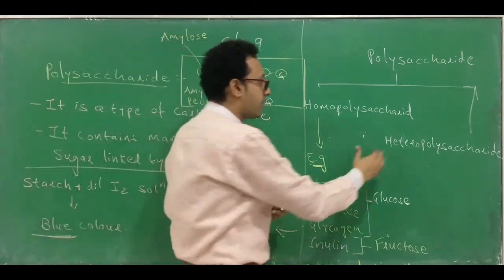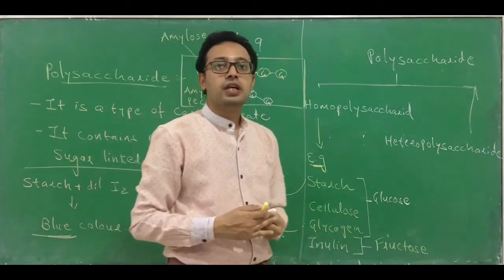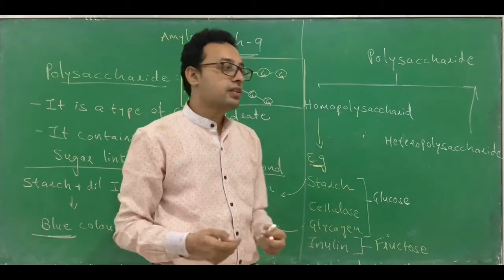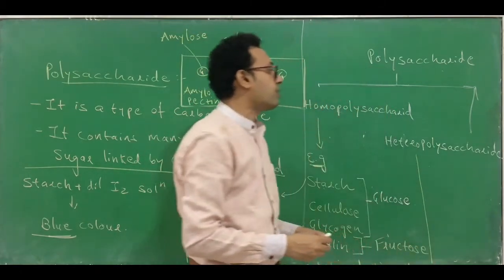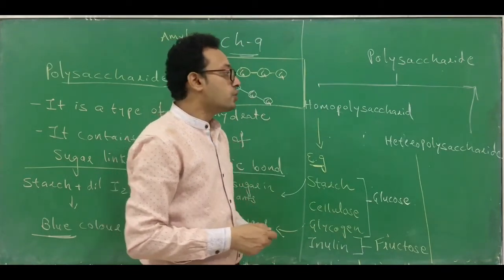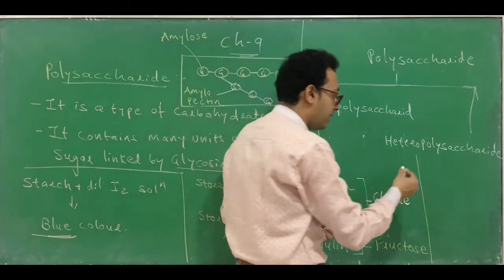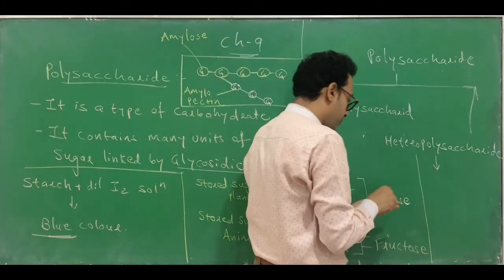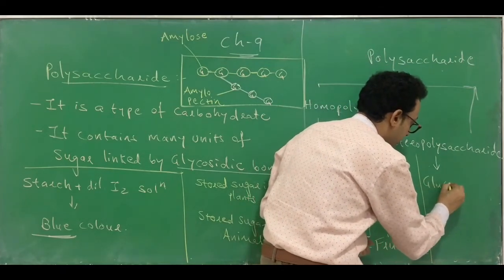Now let's discuss heteropolysaccharides. You know the meaning of hetero? Hetero means different, so they contain different units of sugar. Which different units of sugar can you find in a heteropolysaccharide, and which are the examples? Usually these are complex types of sugar. For example, the first one is glucosamine.